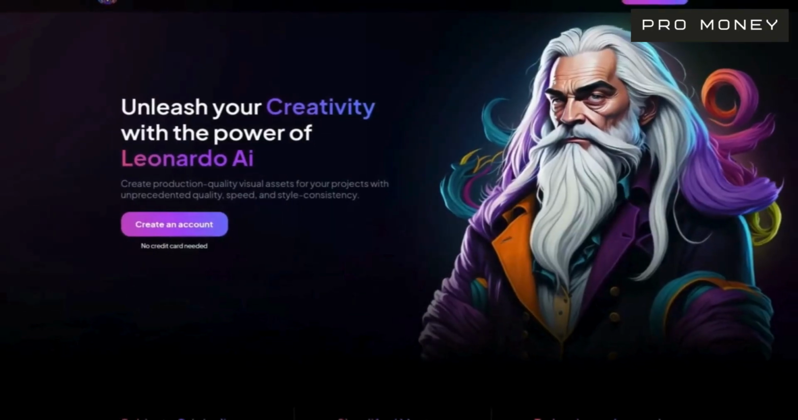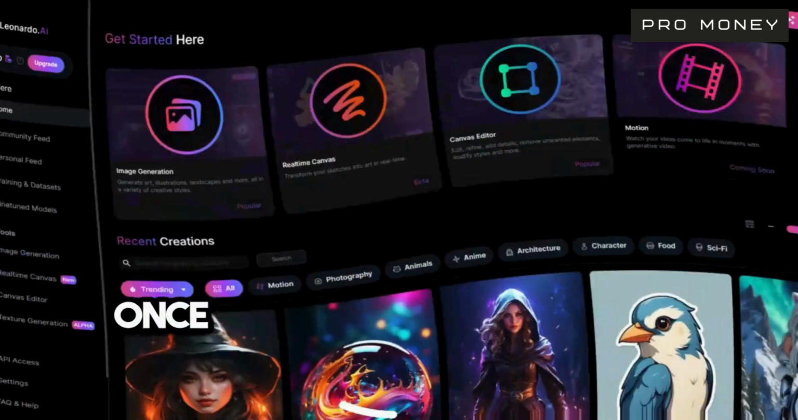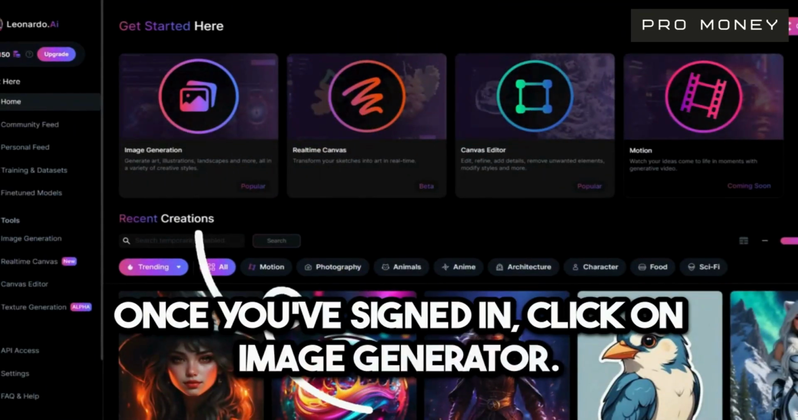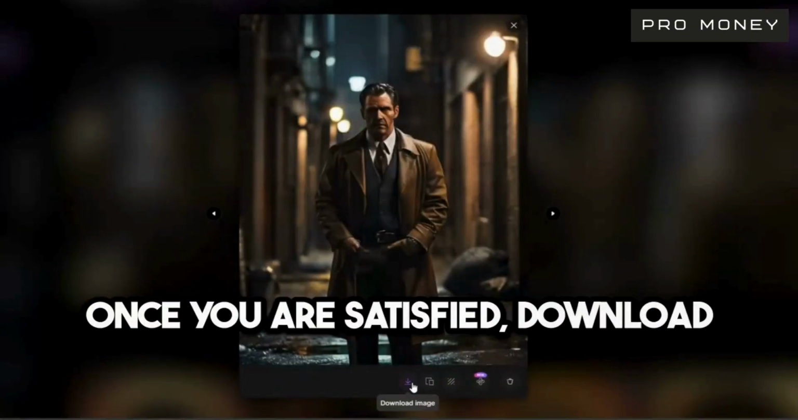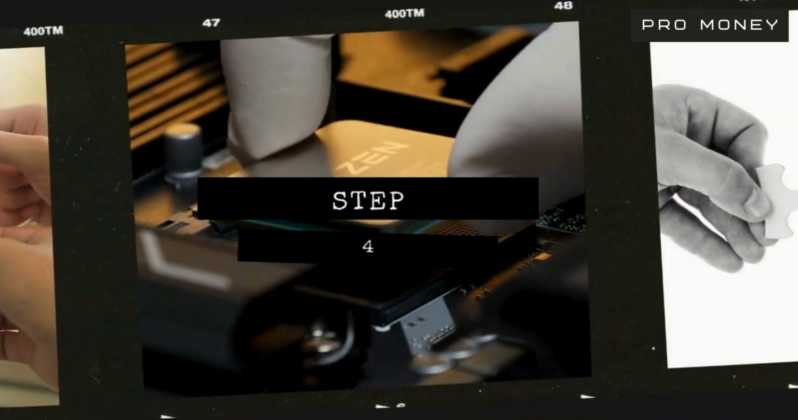Step 3. Images. In order to have a video, you need images, right? We will use Leonardo AI to generate images. Once you've signed in, click on Image Generator. Now you can enter the prompt to create images based on your script. Once you are satisfied, download the pictures.